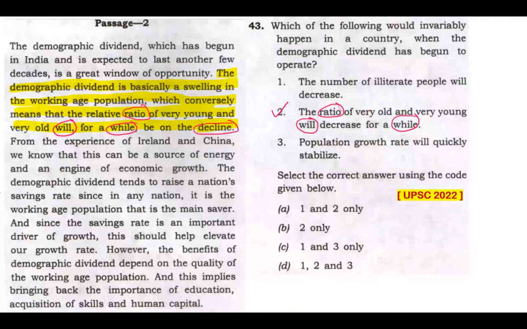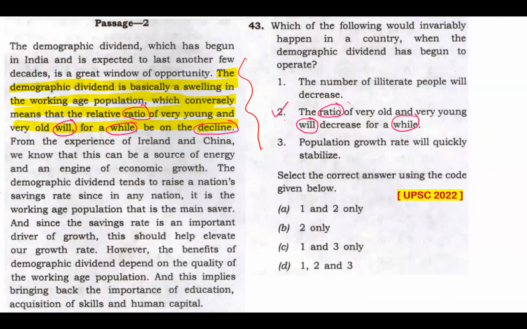Statement 2: The ratio of very old and very young will decrease for a while. As we can clearly read from this, the demographic dividend is basically a swelling in the working age population, which conversely means that the relative ratio of very young and very old will for a while be on the decline. Word by word is mentioned in the passage. So that's a sure shot to pick.